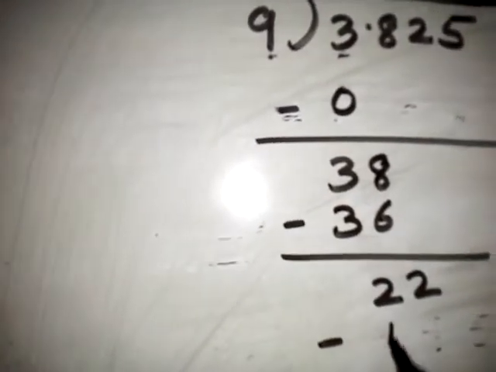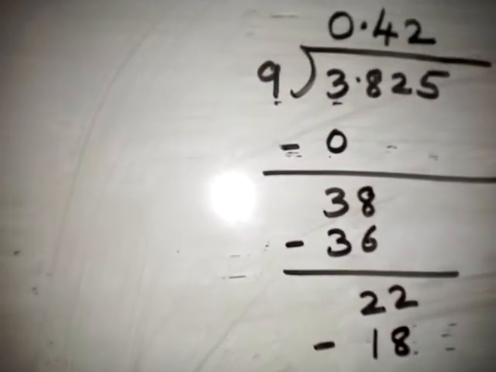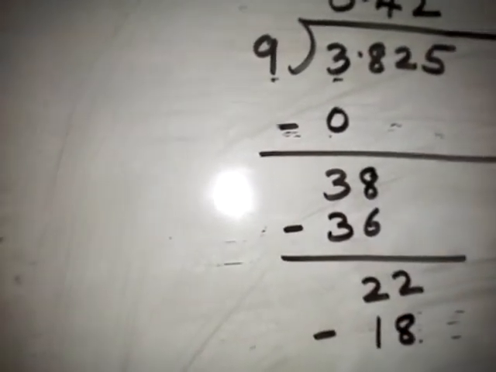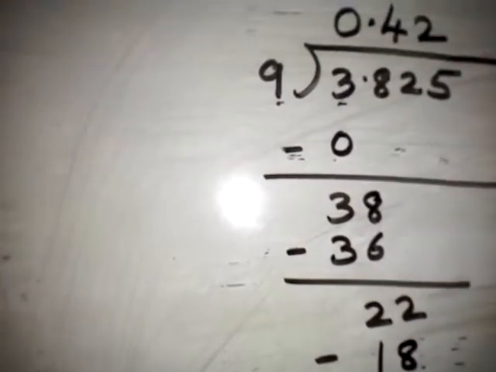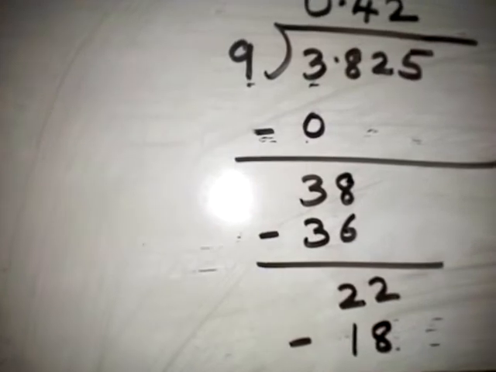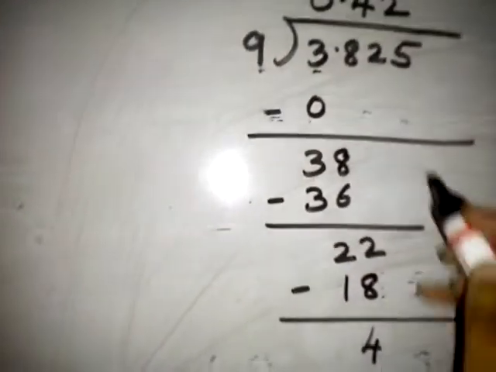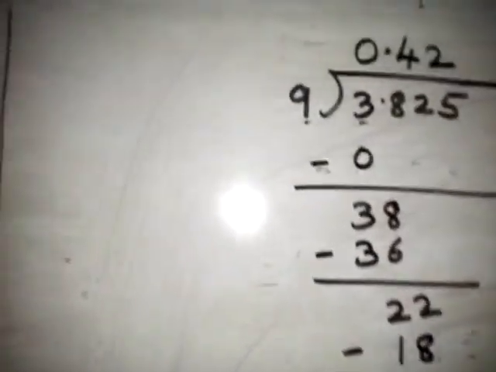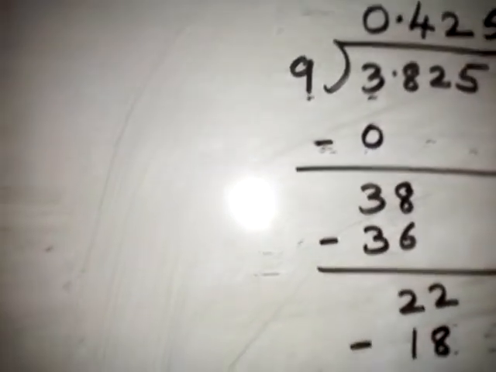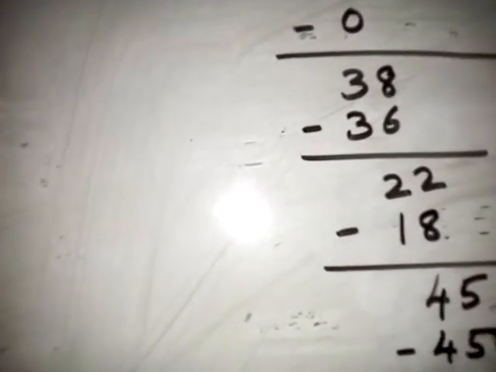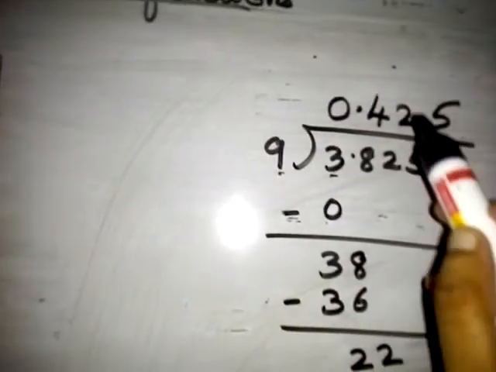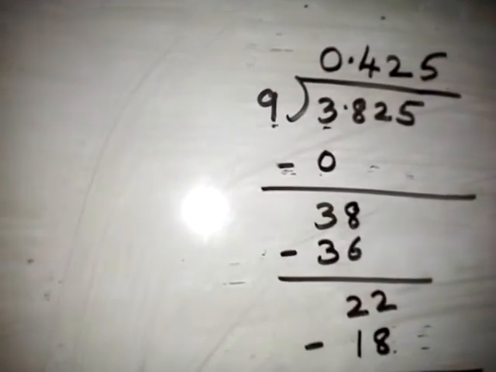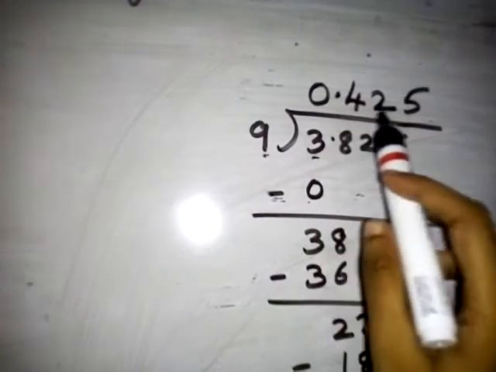9 2s are 18. Always remember that when you say the table, if the number is not going in that table, take the last number which is smaller. 22 minus 18, 4. 5, bring it down. 9 5s are 45. So I am getting quotient 0.425. So Pradnya walks a distance in one round of the path of 0.425 meter.